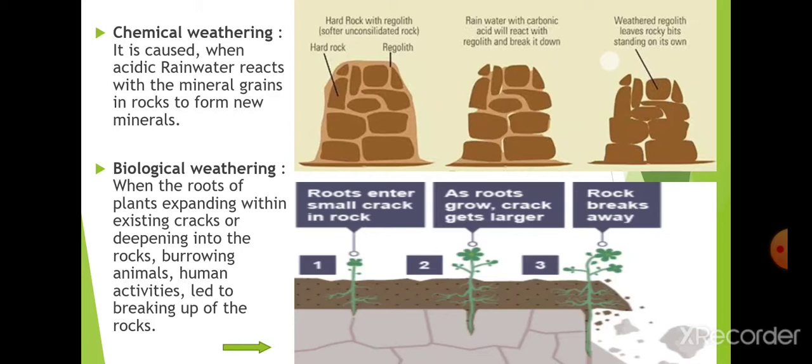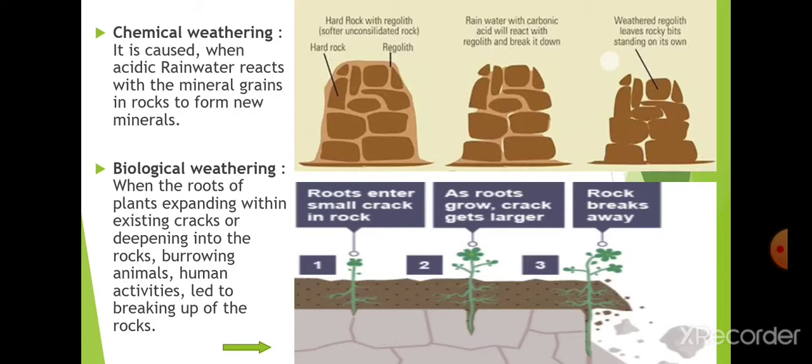So when the roots start expanding through the cracks, they make the gaps or cracks bigger and bigger, and after some time the roots make the rock split into parts, wherever the roots grow in between the rocks. So this is biological weathering.